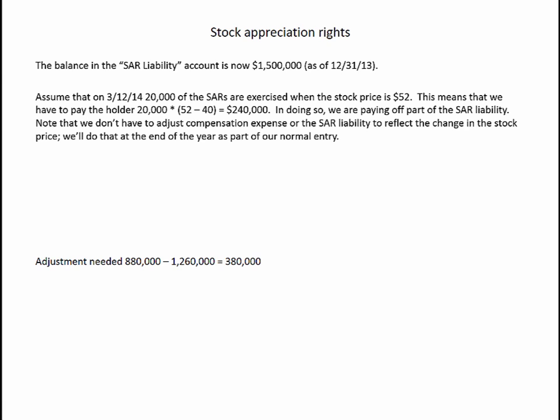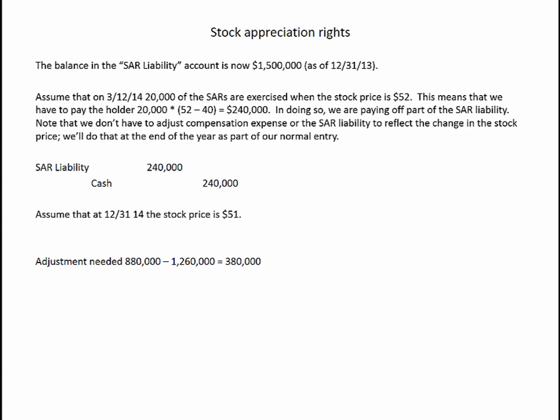Note that we don't have to adjust compensation expense or the SAR liability to reflect the change in the stock price today. We'll do that at the end of the year as part of our normal adjusting entry. So on March 12th, 2014, we write a check for $240,000, and that pays off a chunk of the SAR liability.